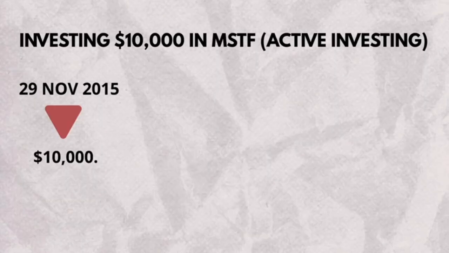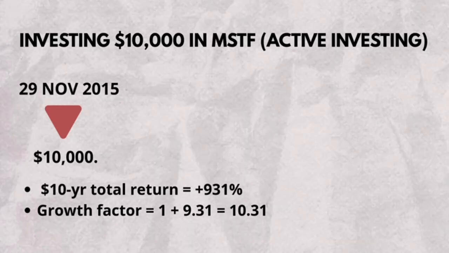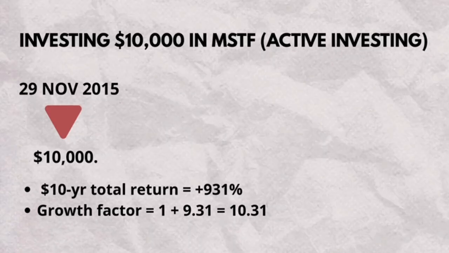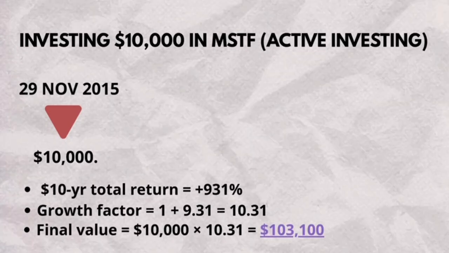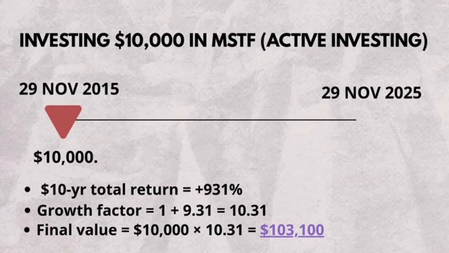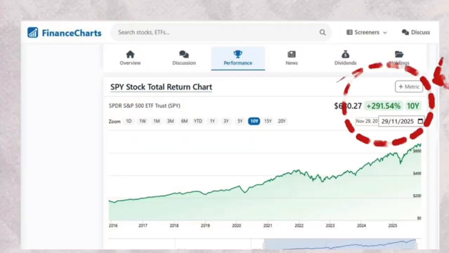We put this amount here, and the return recorded for that period is where we refer from the previous website. We need to see the growth factor, so put the total return we obtained into the formula and get the amount. Lastly, we add the growth factor with the initial investment to get the final value. We will get 10 years later in 2025 amounted as $103,100.